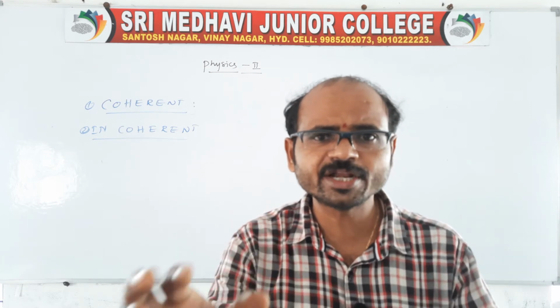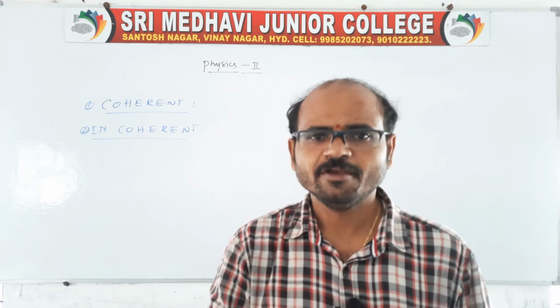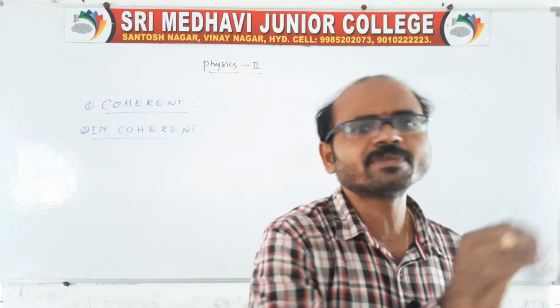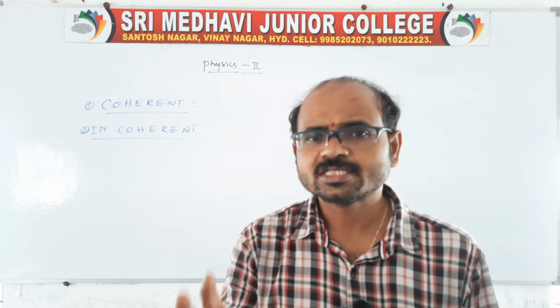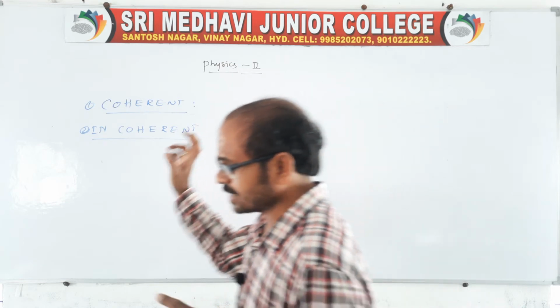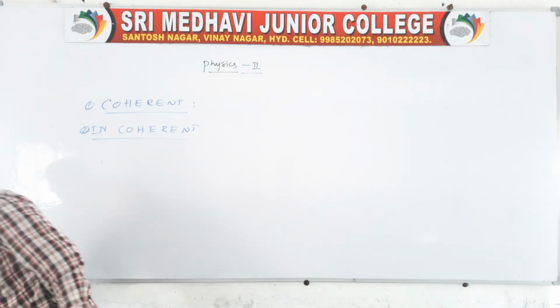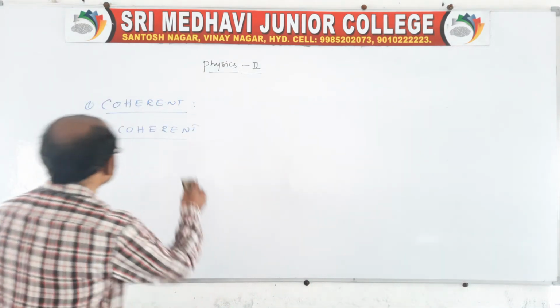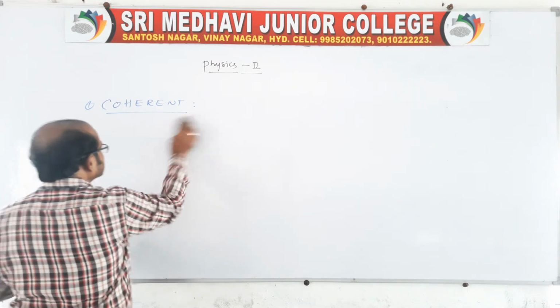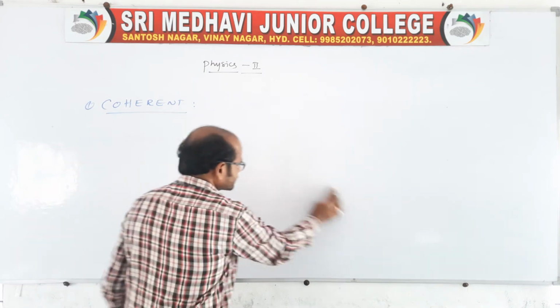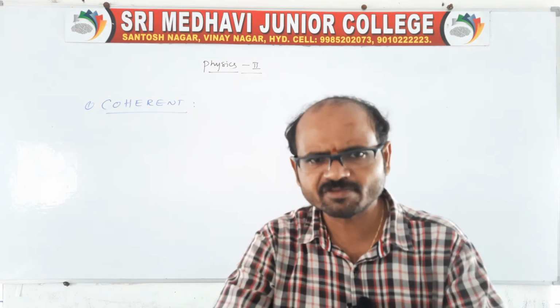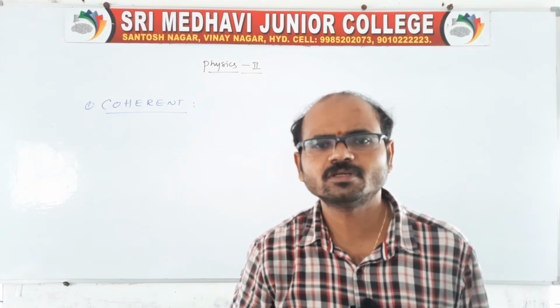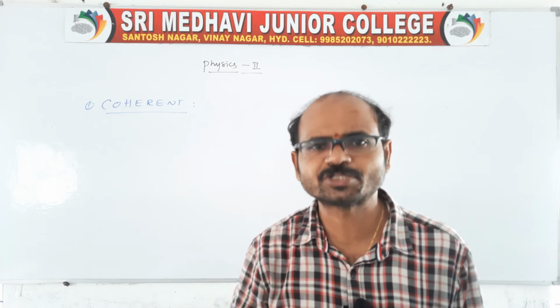When coherent sources emit light waves, and the light waves are traveling along the same direction, coming to the point, I want to tell you about coherent waves and the principle of superposition. I'll explain. We already know the principle of superposition because we discussed it in the first chapter, where I told you very clearly. Once again we'll see the principle of superposition.